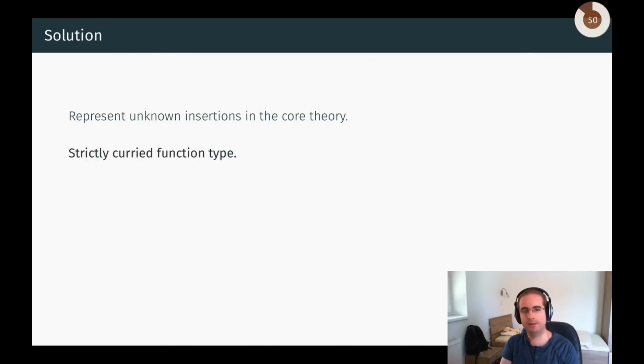We add a strictly curried function type. This is a function type such that the domain is always a record type, and currying holds by definition. Here we have an example for how currying computes for this function type.